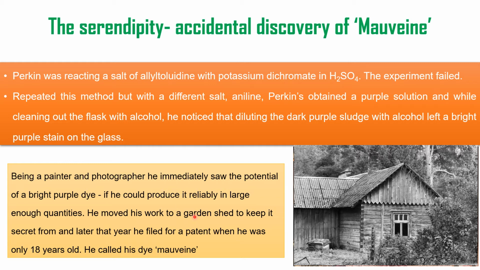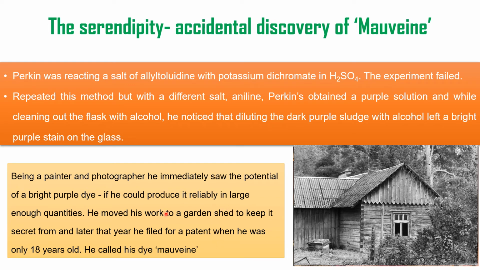He thought to work with this, but because Hoffman had assigned him quinine project, he moved his setup to a hut in his garden, and then he experimented to produce this dye in the larger quantities. Aniline was obtained like other aromatic amines, it was obtained from coal tar, which was a byproduct for several other industries. So utilizing a byproduct in producing something which is hard to obtain from other natural sources? Yes, it was a grand idea.